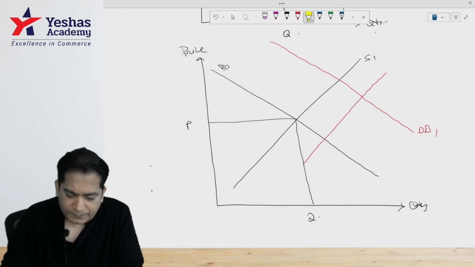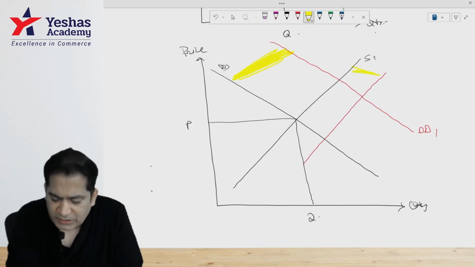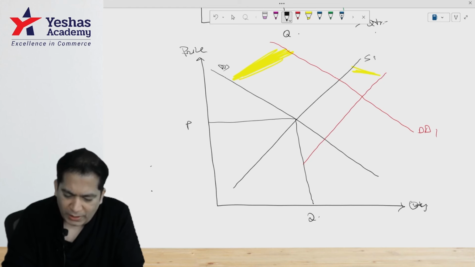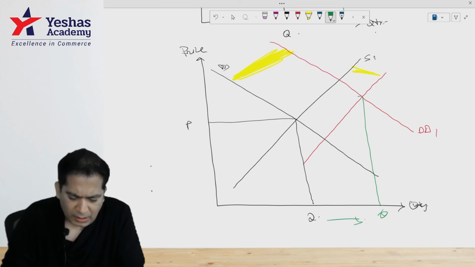Now you see here, what is the gap between the two demand curves? And what is the gap between the two supply curves? Don't you think that supply is increasing in lesser proportion than the increase in demand? So when I drop down a line over here, what happens? Quantity is again increasing and price is also increasing.